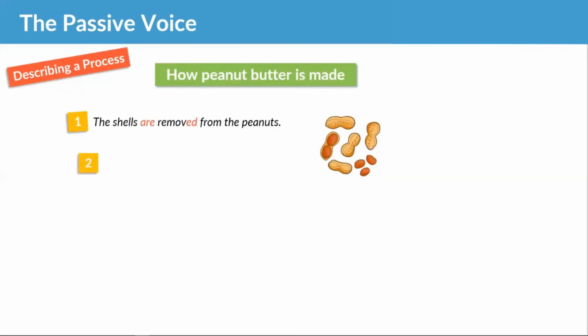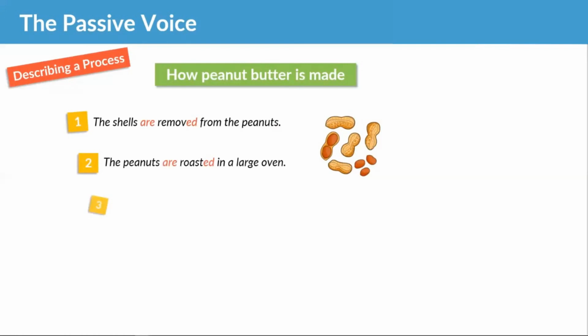What about step two? The peanuts are roasted in a large oven. So roasted just means like cooked, okay? They are roasted, they are cooked, like you roast a chicken in the oven, okay? So the peanuts are roasted in a large oven.